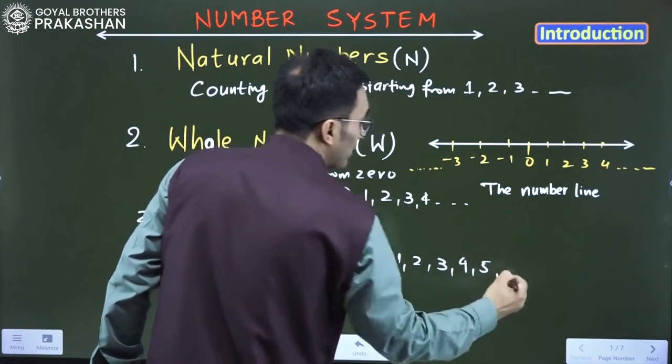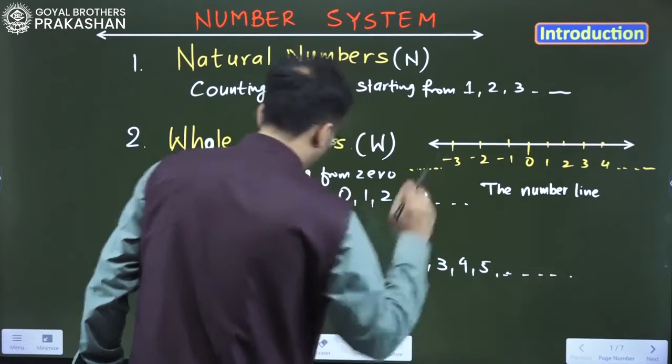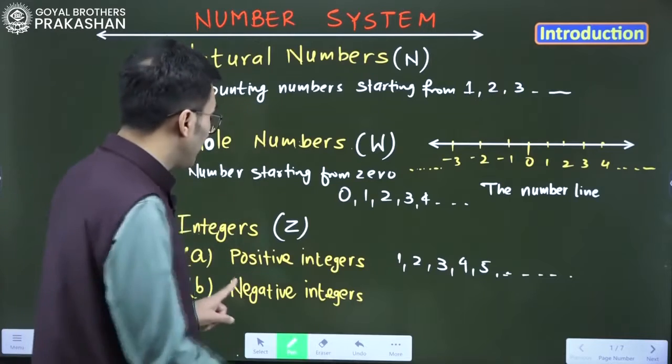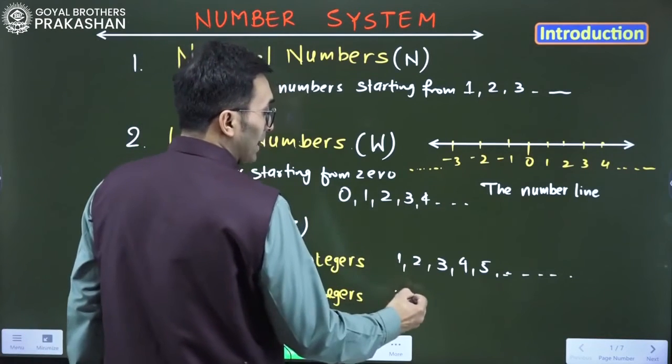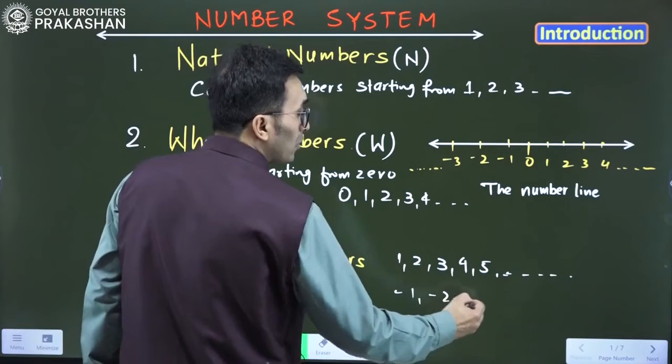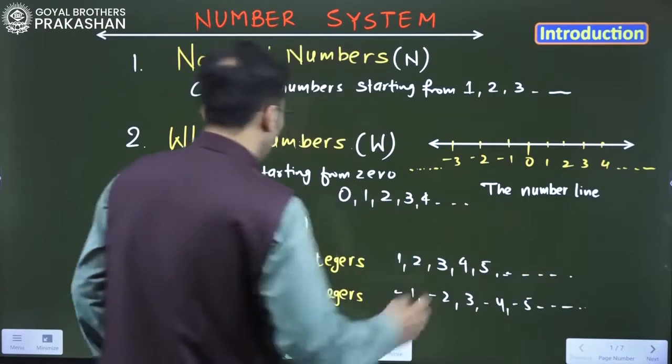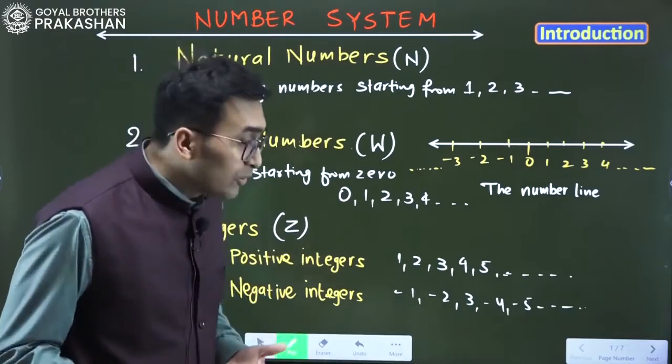Now, negative integers are these: -1, -2, -3, -4, -5 and so on. Then where is the place of 0?